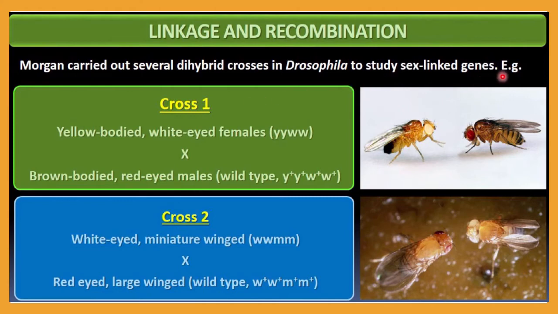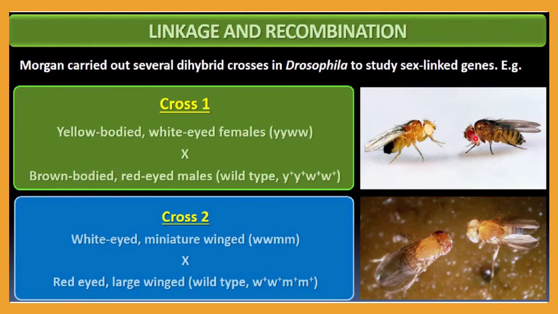So let me take an example of what was done by Morgan. He did two cross experiments. In one cross he took yellow-bodied, white-eyed females. Here you can see this is a white-eyed female. The yellow body is considered recessive. If there is a plus sign on the character or allele, then it is considered dominant, but if it is not with the plus sign, then it is recessive. So this is the recessive one.